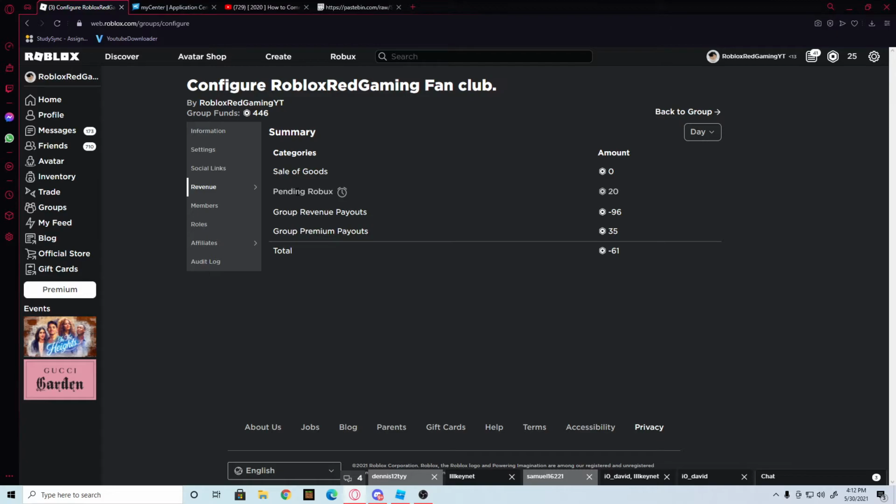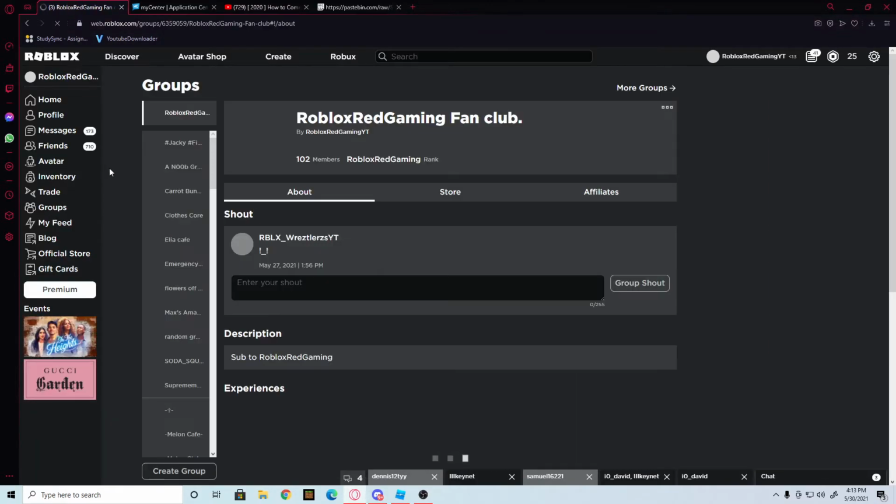But yeah. So my advice is if someone says, can you make a button that only has 3 Robux, I wouldn't, because Roblox is going to take 2 or 3 away, and then you're not going to get any. So I would just keep it at 5. And yeah, that's how you set up a donation board. I actually have 25 Robux in my group, so just to show you that this is going to work.